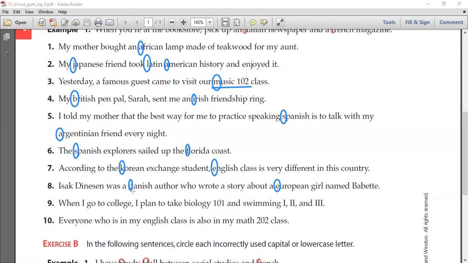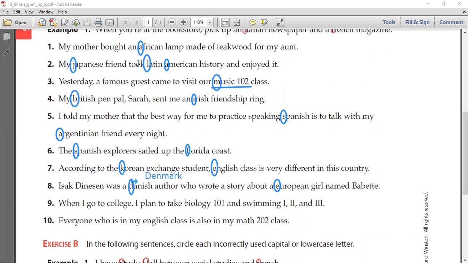And remember, guys, a Danish author. The word Danish. Can anyone tell me what the proper noun is that it's derived from? Okay, I'm going to make a little arrow, and I'm just going to remind you about the word Danish. Do you know it? No. It's okay. It's from the country of Denmark.